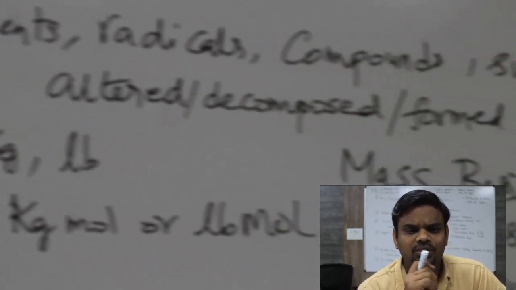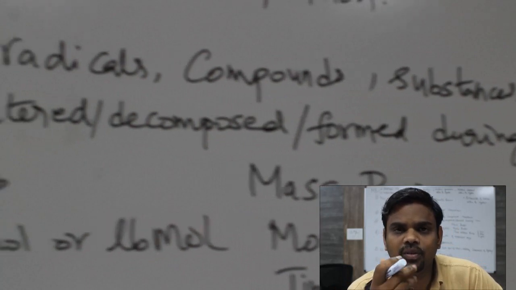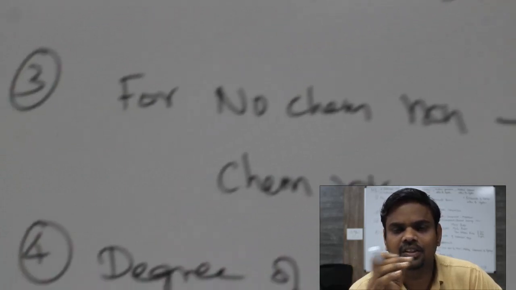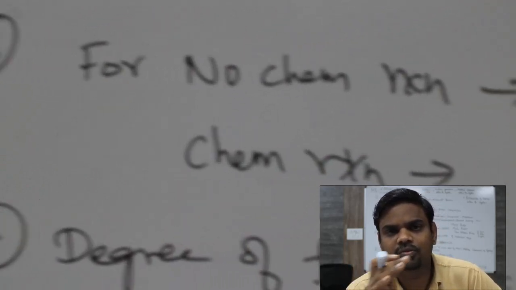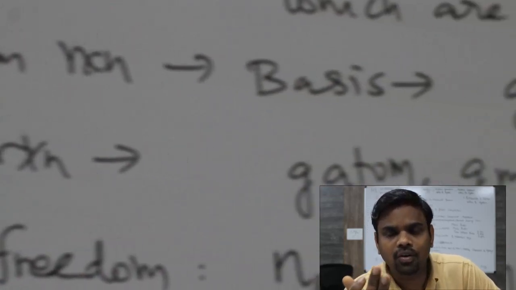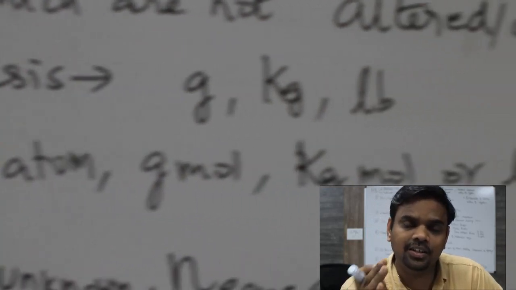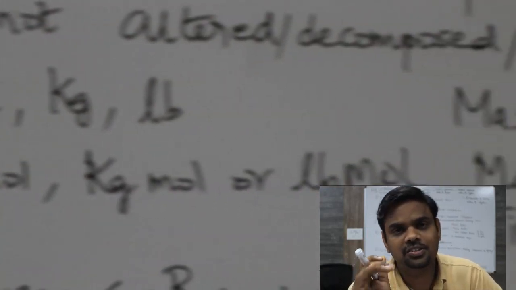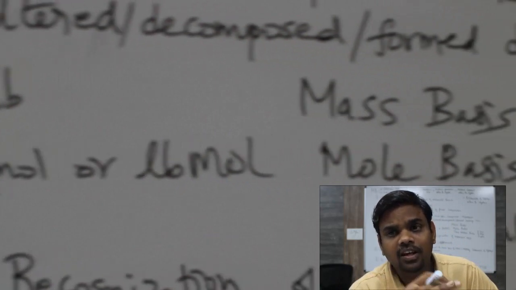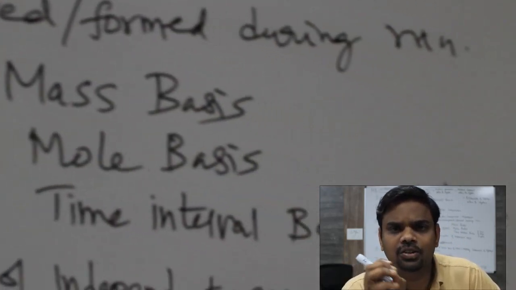So when a chemical reaction is involved, obviously we have to go for elemental analysis. We have to consider radical level, ion level, substances. We have to choose material balance mainly for those compounds or elements which take part very least in the system. That will help us to quickly get into determining the unknown parameters involved in the system.